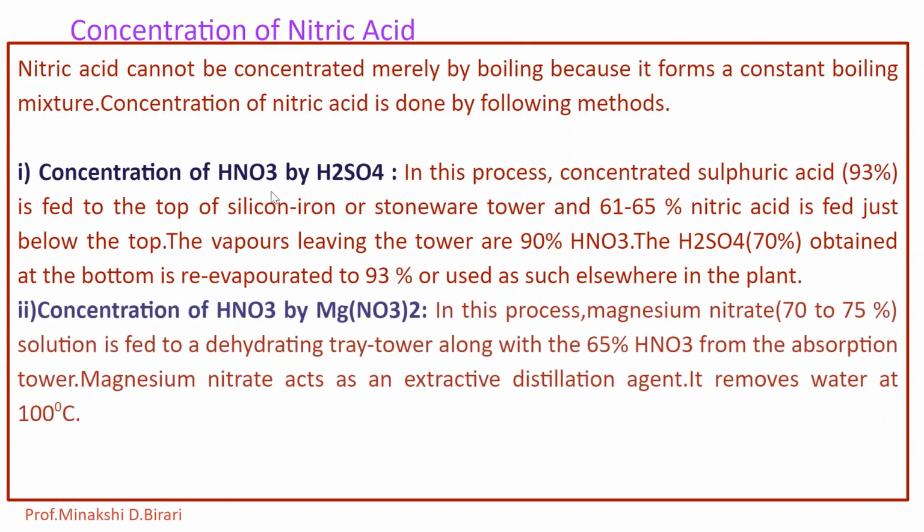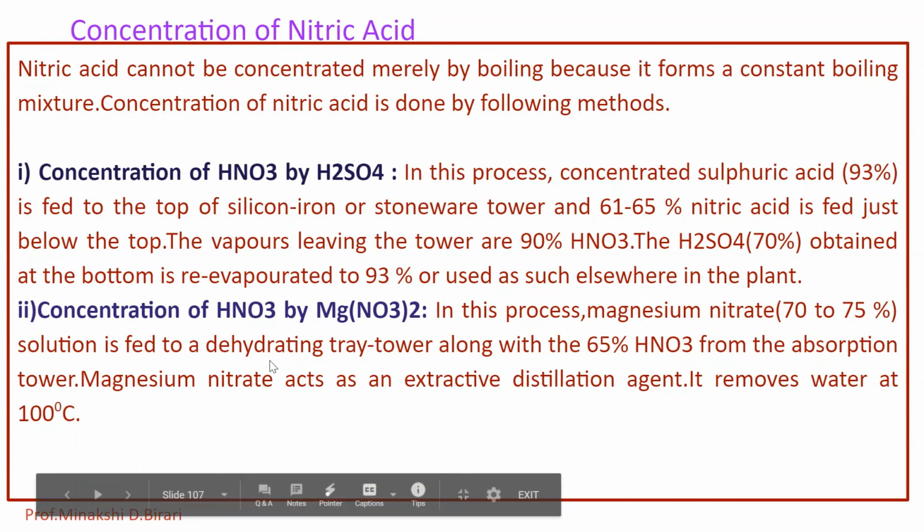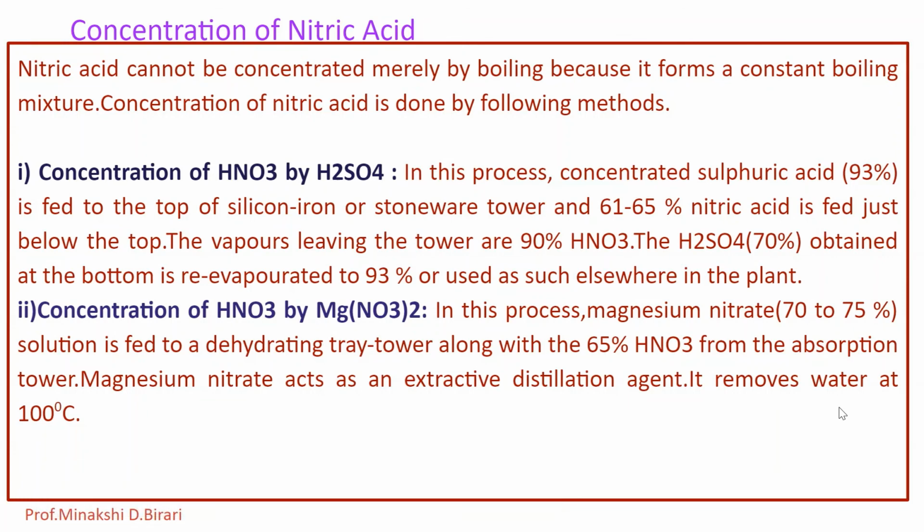Second method, concentration of HNO3 by Mg(NO3)2. In this process, the magnesium nitrate 70 to 75% solution is fed to a dehydrating tray tower along with the 65% HNO3 from the absorption tower. Magnesium nitrate acts as an extractive distillation agent and it removes the water at 100 degrees Celsius. So magnesium nitrate is also used for the concentration of HNO3.